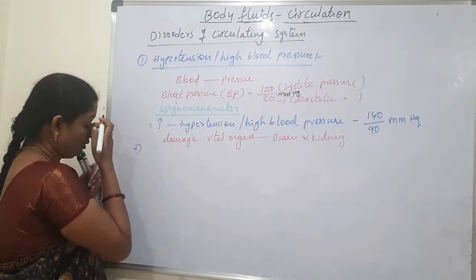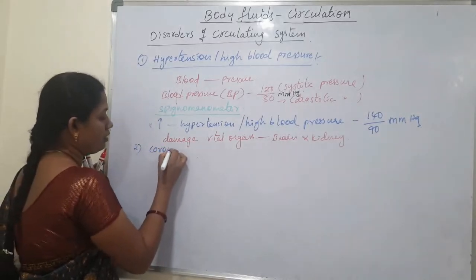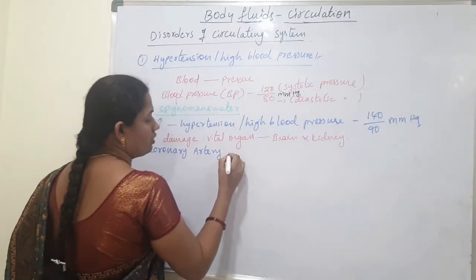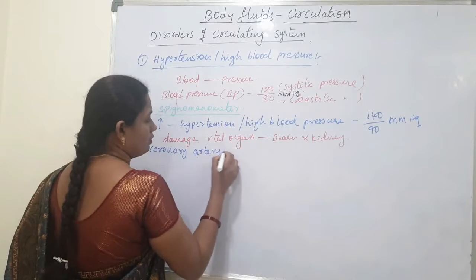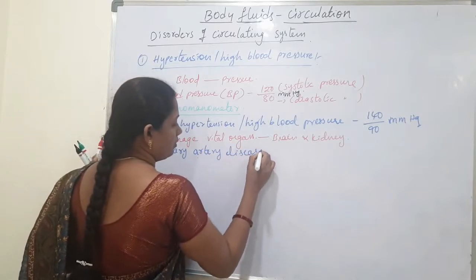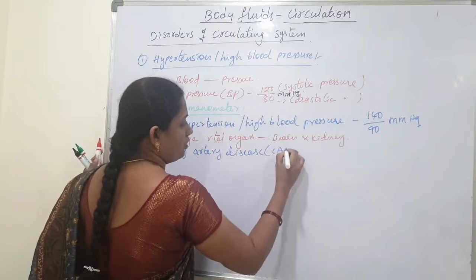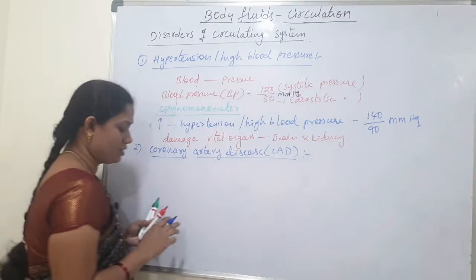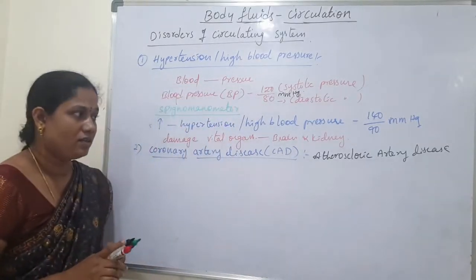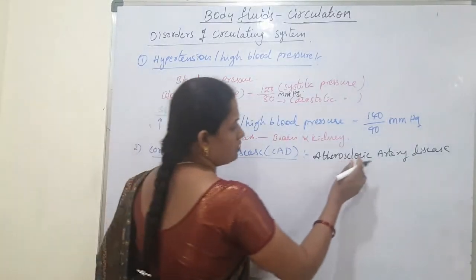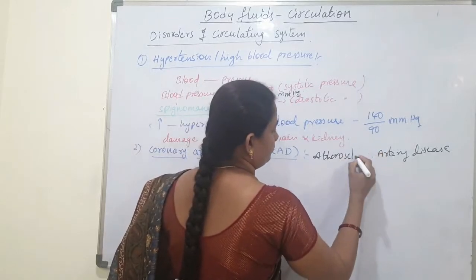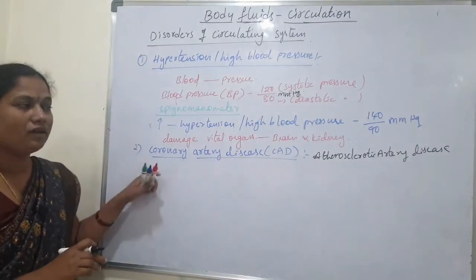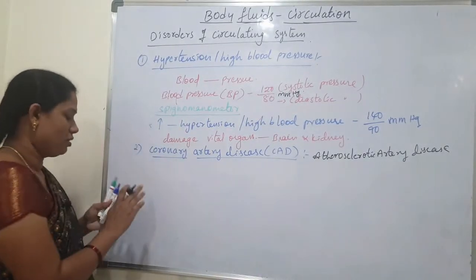Next, coronary artery disease, in short form CAD. It is also called atherosclerotic artery disease. This is the spelling: atherosclerotic artery disease or coronary artery disease.